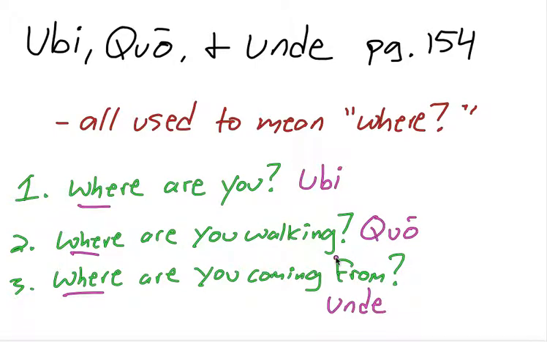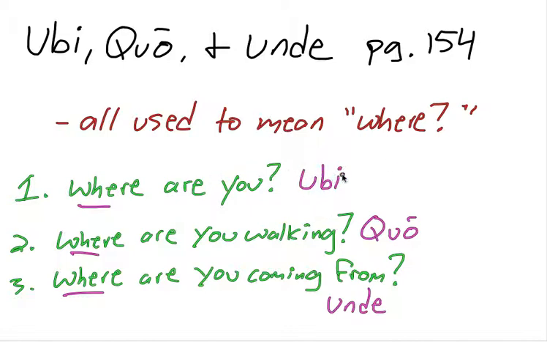It's really important that in Latin you use these three different ways to say where. If you're just stationary, you would use ubi. If you're walking or moving towards something, you would use quo. And if you are moving away from something or coming from someplace, then you would use unde.